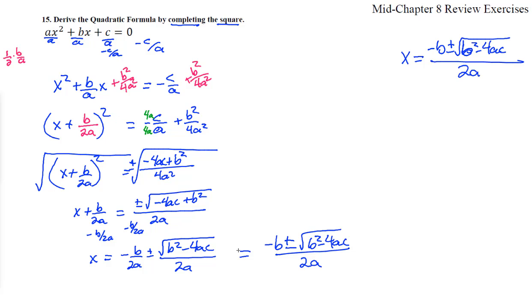And why do we do all that? So that we can use the quadratic formula to solve every quadratic equation. Excellent. We have now derived where that quadratic equation formula came from.